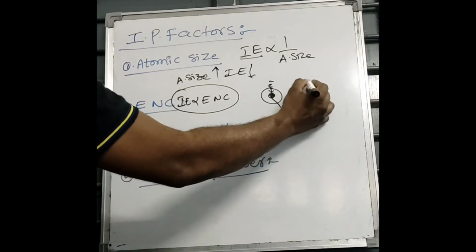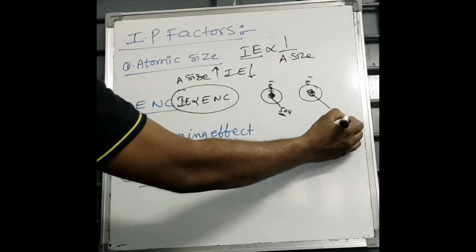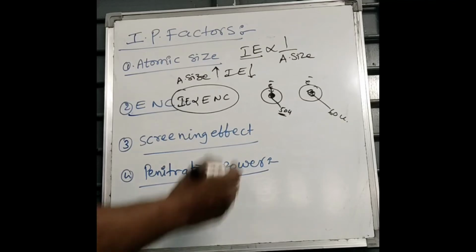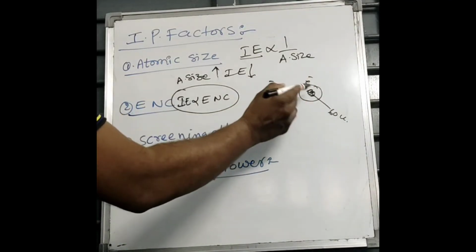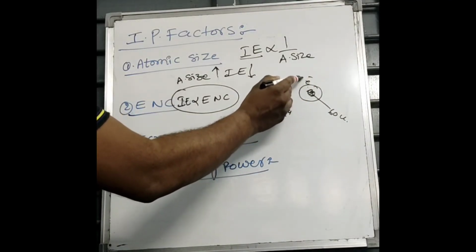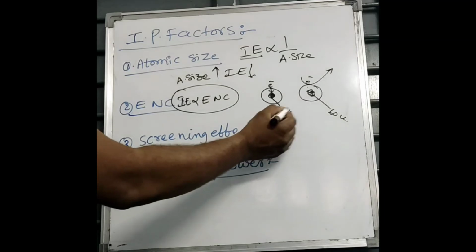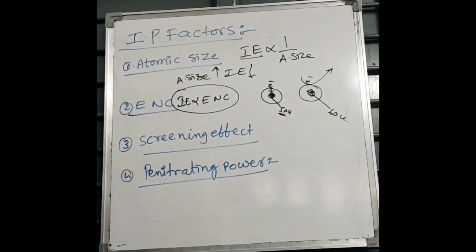Say, this nucleus attracts the electron by 60 units. Then what happened? Because force of attraction is more, more amount of energy is needed to remove that electron from outermost orbit. So IP increases. When effective nuclear charge increases, ionization energy also increases.